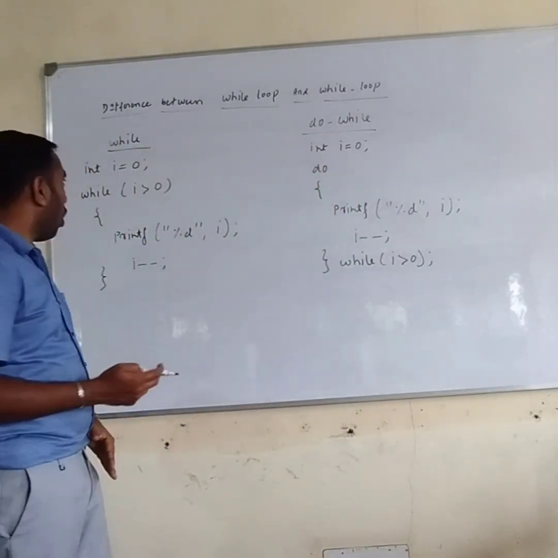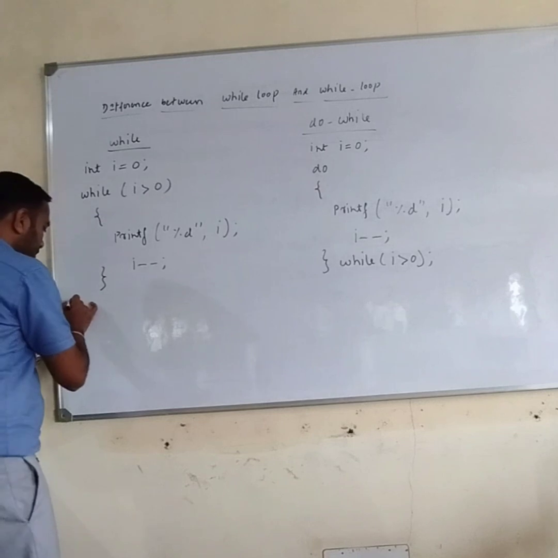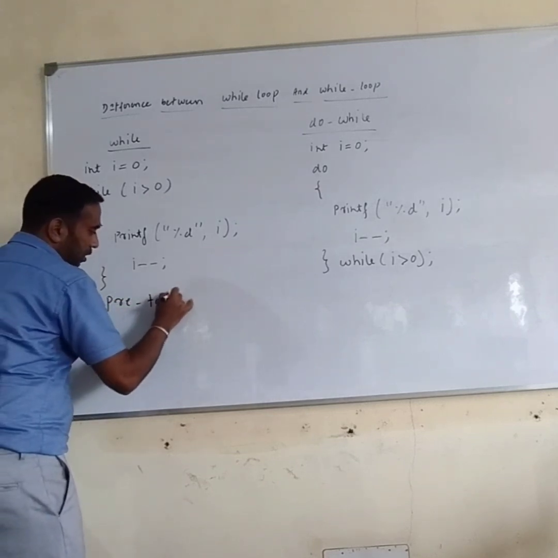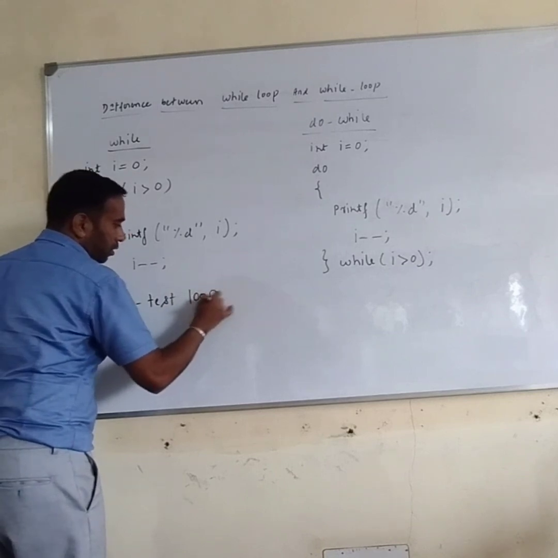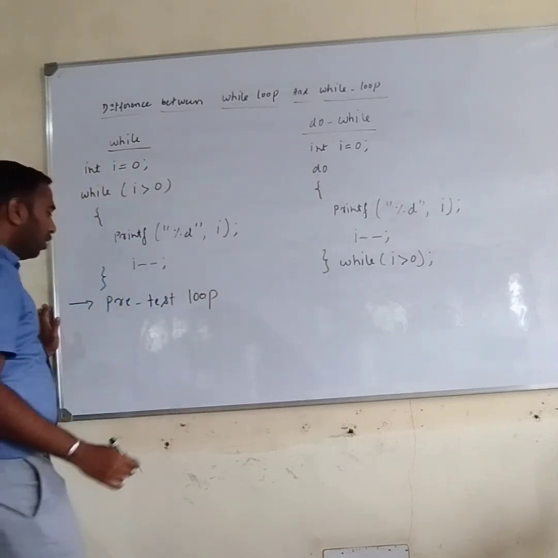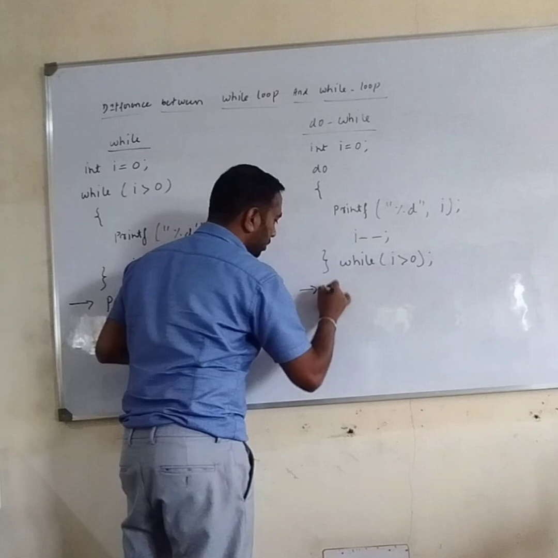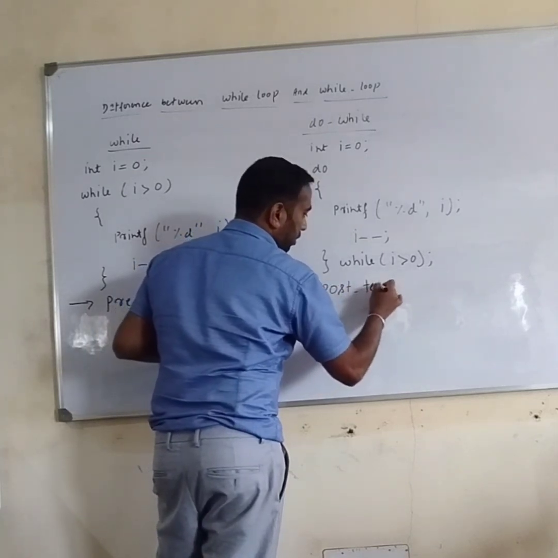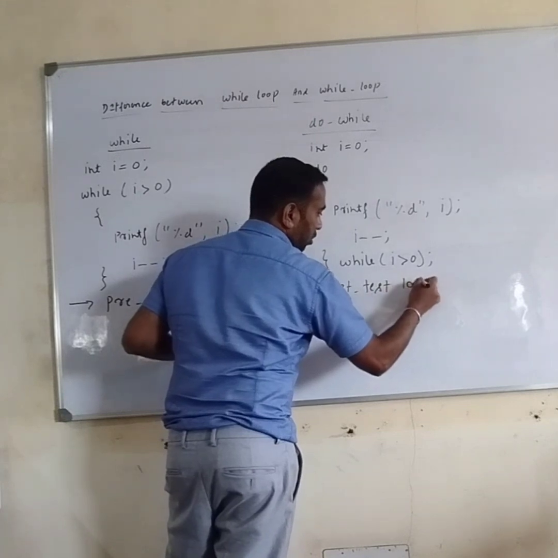While loop is also called a pre-test loop. Do while loop is also called a post-test loop.